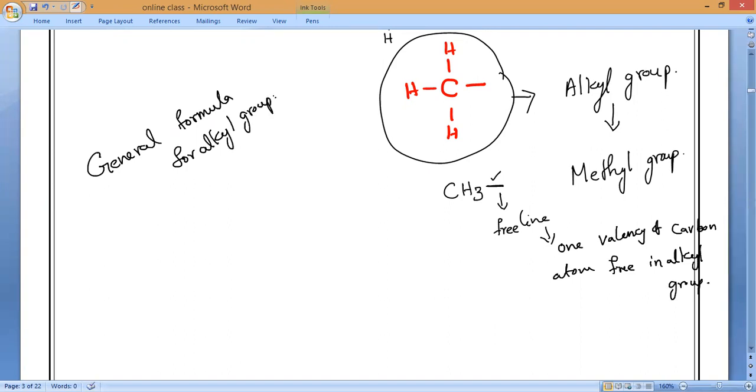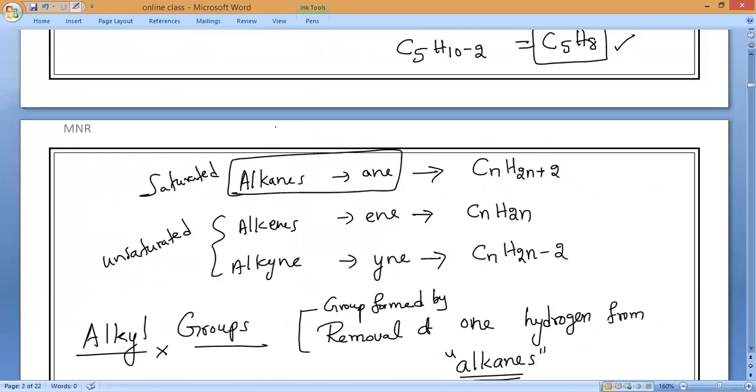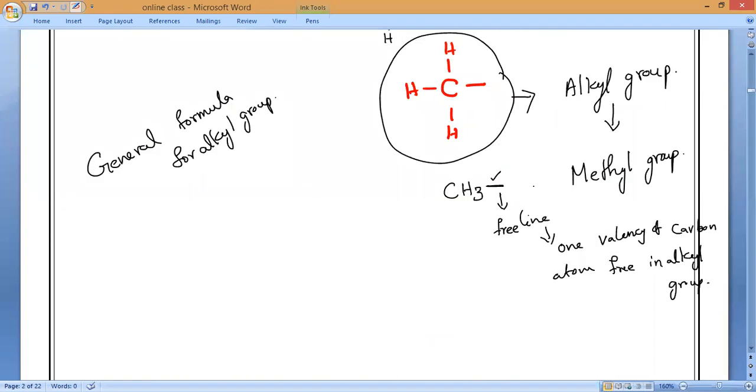What is the general formula of alkanes? CnH2n+2. But here one valency is pending. So can you tell me what formula will come? If I add plus 2, it will be balanced, but it is having only 1. One valency is pending, so what is the general formula? CnH2n+1.